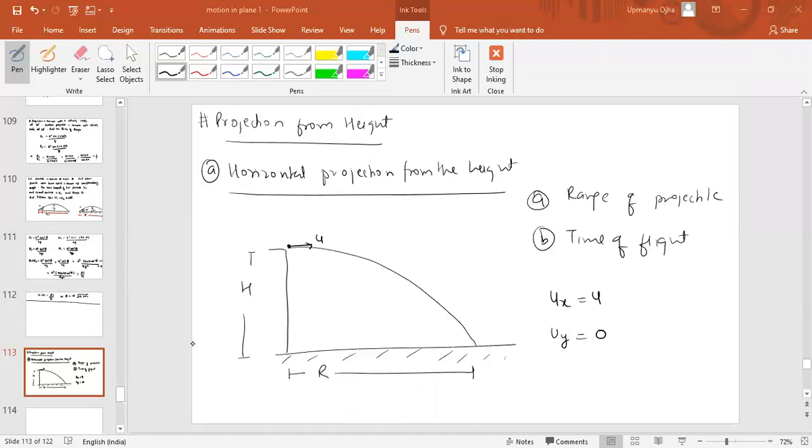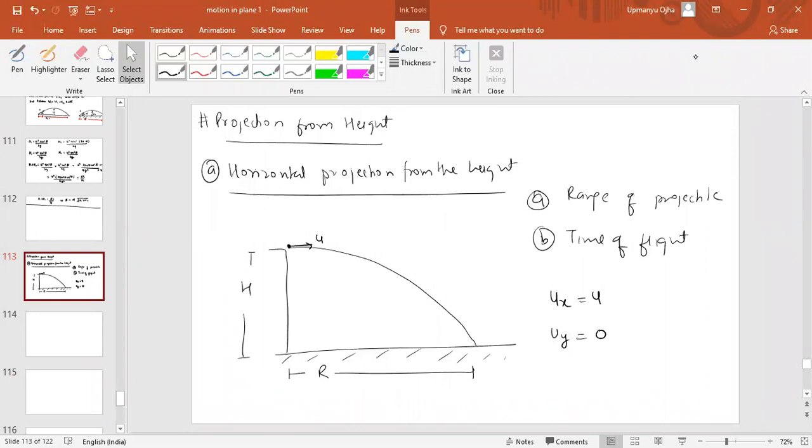It will move in a projectile path. You can do the experiment: go to the first floor of your house and throw an object horizontally. You will see that it follows a projectile path because it is under the action of gravity. Since you are throwing the particle horizontally, there will be no vertical component; uy will be 0 in this case.